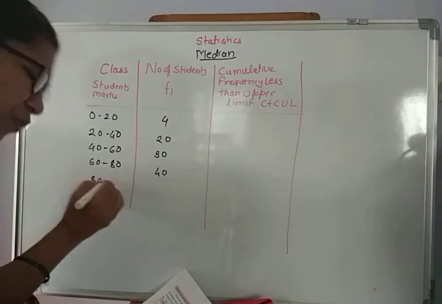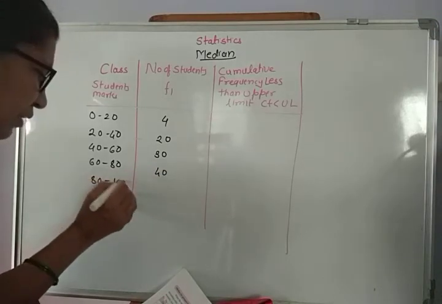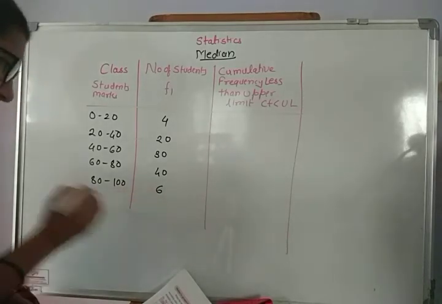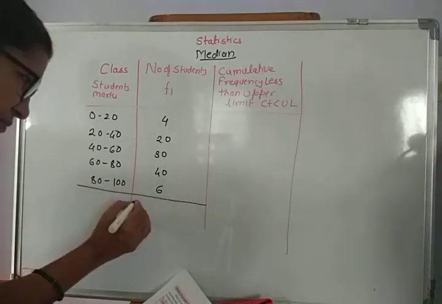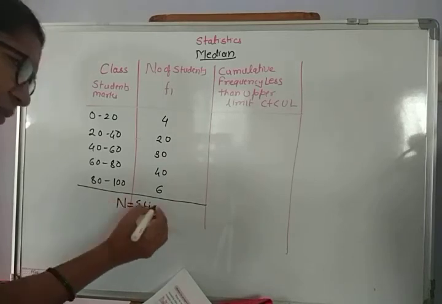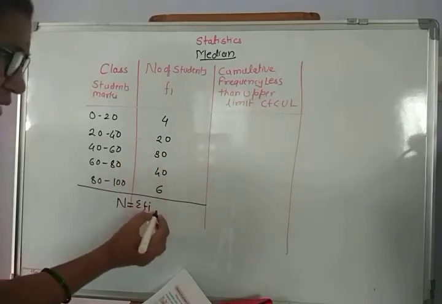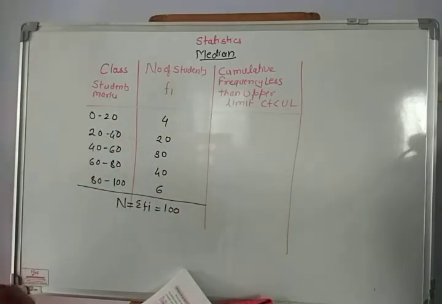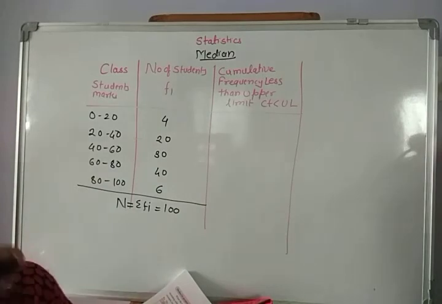And 80 to 100, there are 6 students. And a total of 100 students are there. This is nothing but n, summation Fi. There are a total of 100 students, who are appearing for some exam and getting some marks.